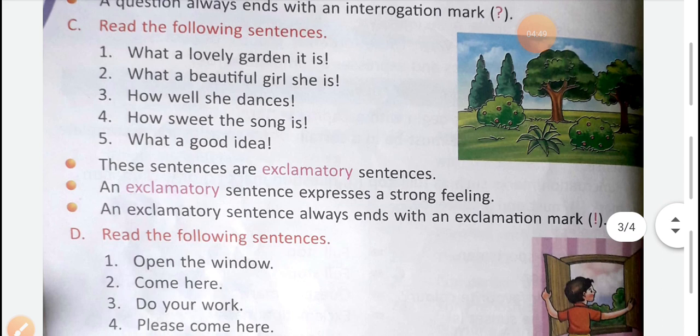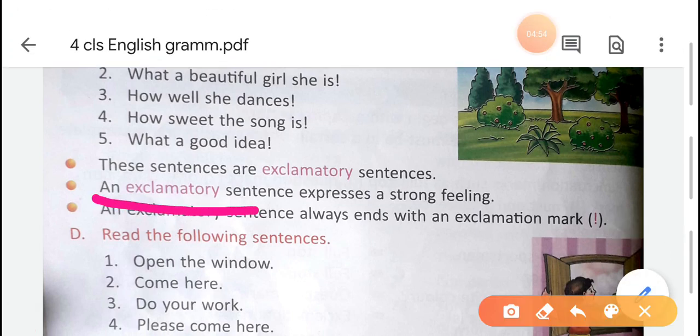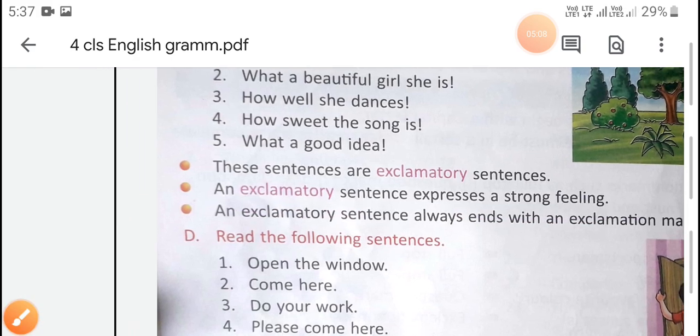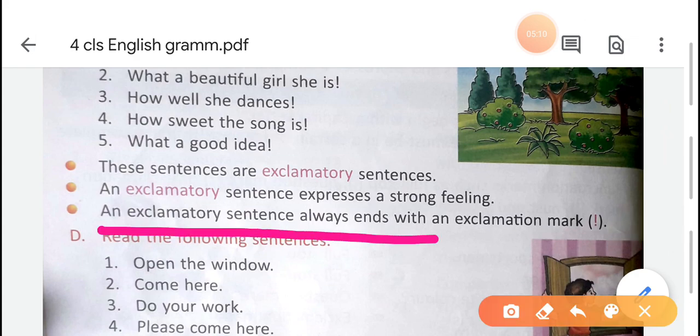Now third type of sentence is exclamatory sentences. An exclamatory sentence expresses a strong feeling. Our sudden feelings we can show through this exclamatory sentence. And an exclamatory sentence always ends with an exclamation mark. Which is the exclamation mark? This is the exclamation mark.